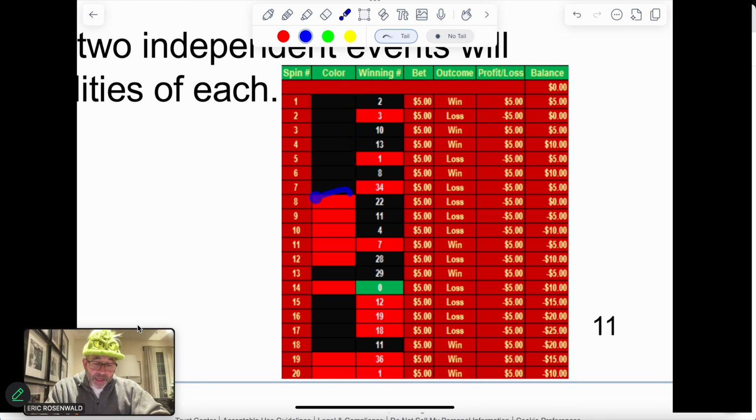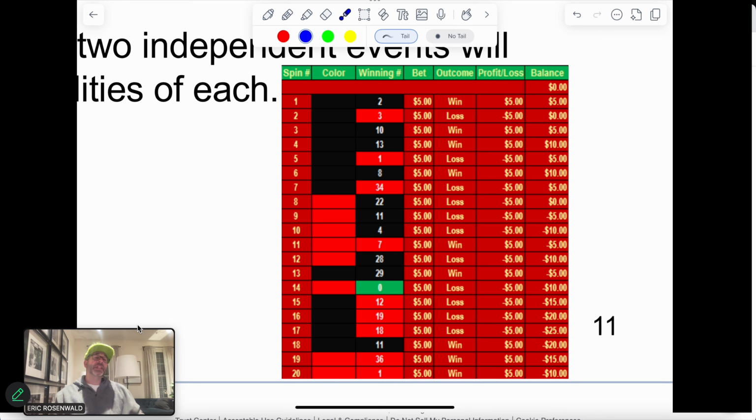So they bet red. It comes up black. They lose money. So they're like, oh, it can't come up black again. I'm just going to stick with red. They bet red. It comes up black. They lose money. They bet red. It comes up black. They lose money. They bet red, and then they actually hit. They win their money back on that. And they're like, okay, they bet red. It comes up black. They're like, oh God. All right, I'm going to go ahead and switch. I'm going to go back to black. So then they bet black. They win.